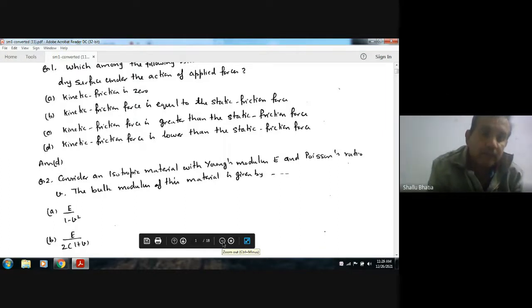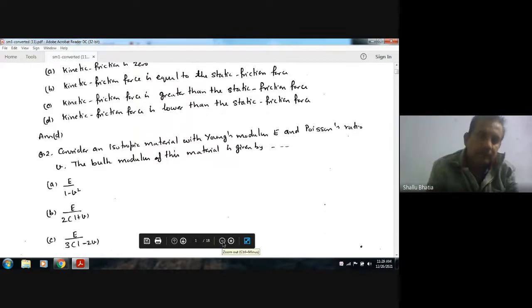But when the body starts moving, the friction reduces and kinetic friction comes into the picture, which is lower than the static or limiting friction. So the answer is D. Kinetic friction force is lower than the static friction force.